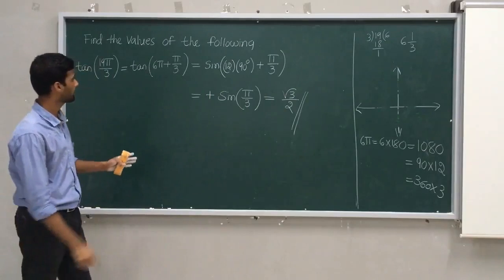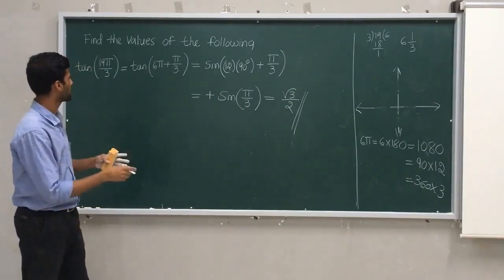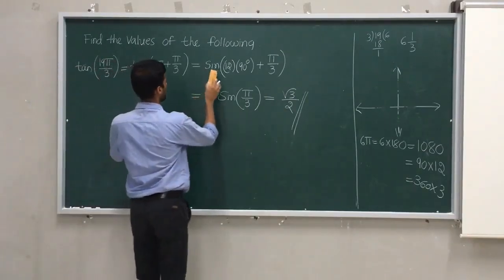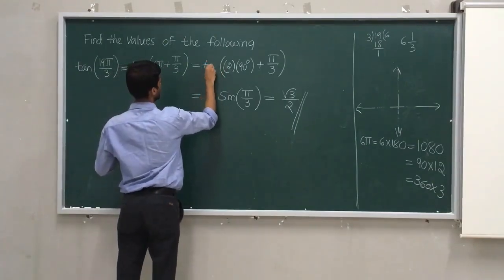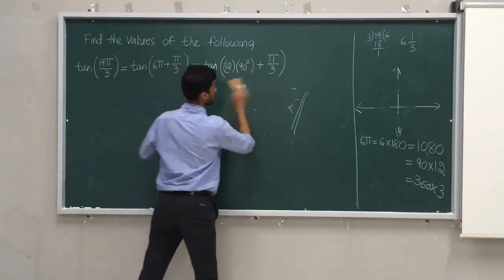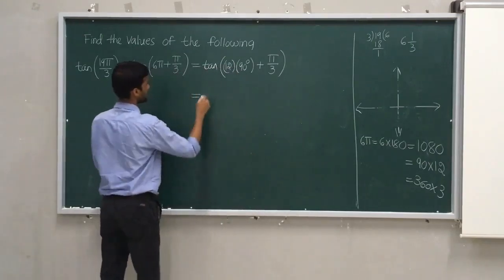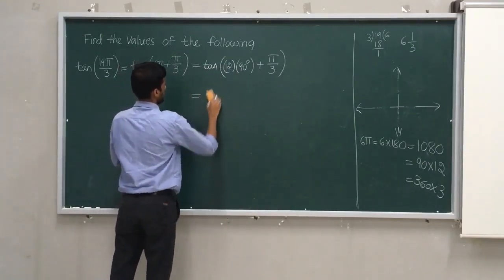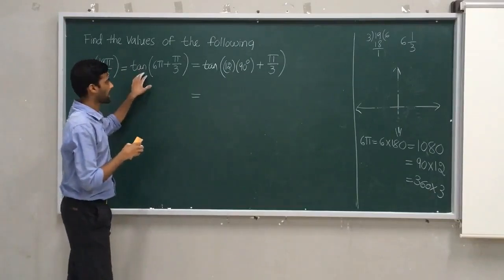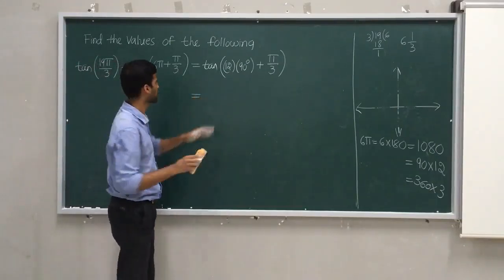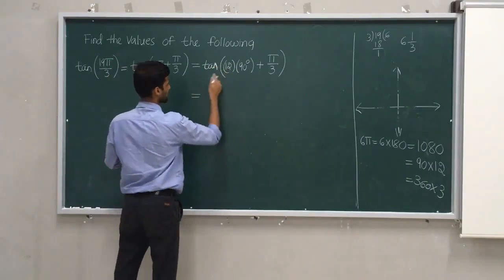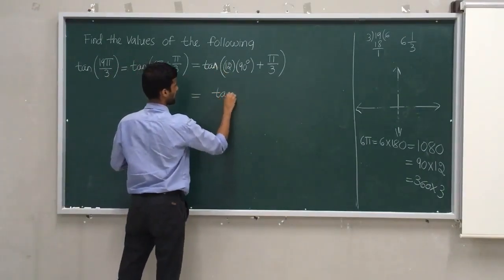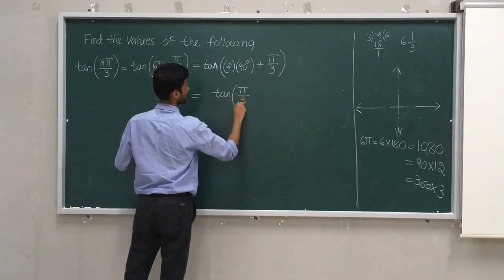So tan 19 pi by 3. Oh, I'm extremely sorry. I wrote sine here. I'm extremely sorry for this. The question is given as tan, but I wrote sine. It is nothing but tan. Now as n is even, the function will remain the same function. Tan of pi by 3.